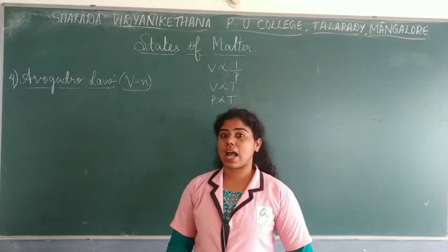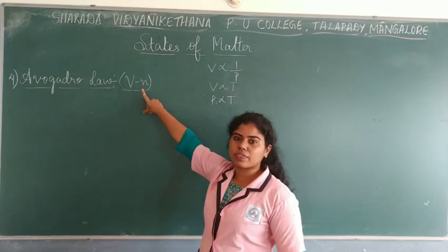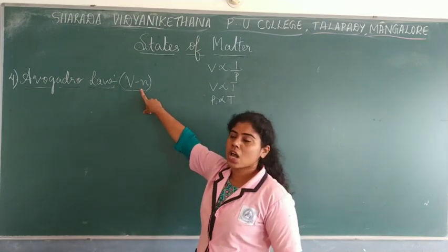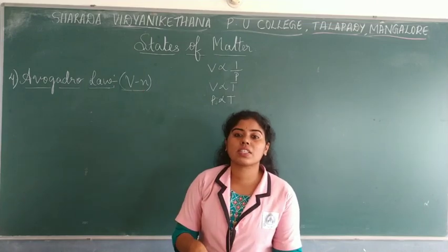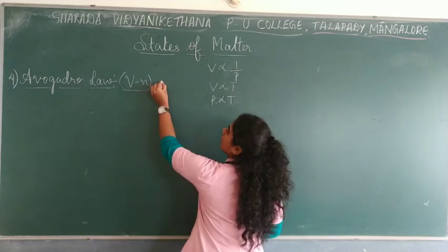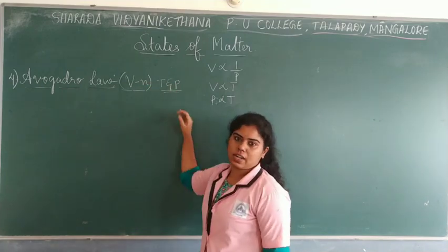Now he says that you have volume as well as number of molecules here, that means the mass. These both are varying, so what has to be kept constant? Obviously, temperature as well as pressure have to be kept constant, right?